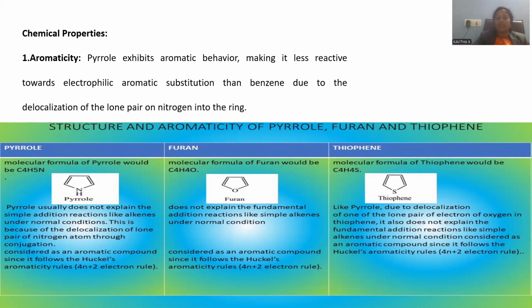Resonance is the compulsory criterion for aromaticity, and all the carbons and nitrogen exhibit sp2 hybridization, all lying in the same plane, so that planarity will be attained by the molecule. They restrict addition, rather they will proceed for the substitution reaction. These are the characteristic reactions for aromaticity. All are conveniently fulfilled by the heterocyclics like pyrrole, furan, and thiophene molecules.